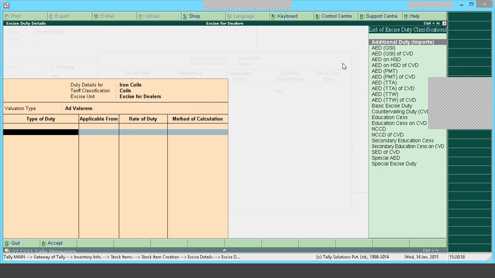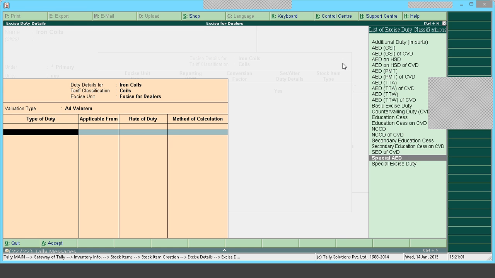Apart from this, we also have many natures of excise duty classifications, like additional duty on imports, AED on GSI, that is additional excise duty on goods of special importance. There are many types of duties and they will be applicable on specific items.